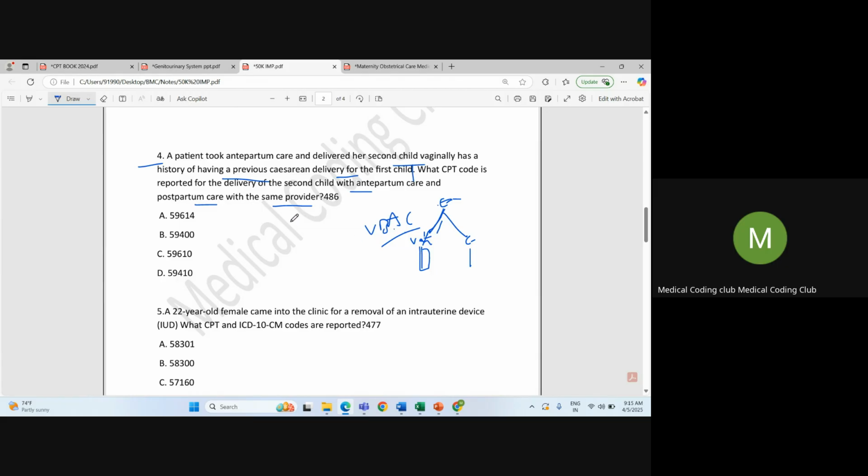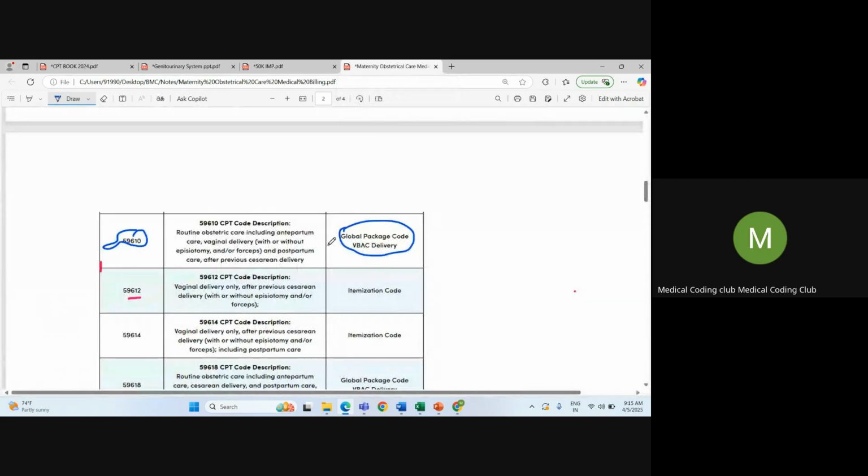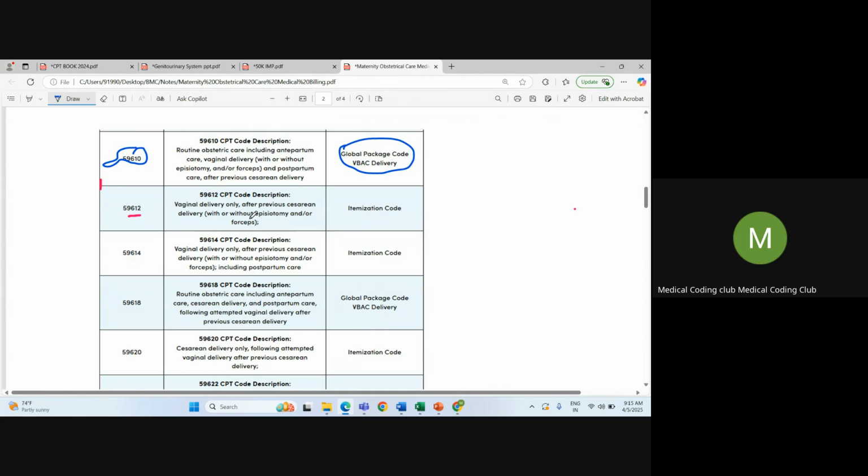So remember, when you are dealing with maternity or delivery care codes, we have global obstetric package codes. Global obstetric package means if the patient is taking antepartum, delivery, and postpartum, all the 3 care in the same clinic or with the same physician, we will be considering it as a global package code. So here also she took all the 3 care codes. If she takes all the 3 care codes, you can check the VBAC set of codes.